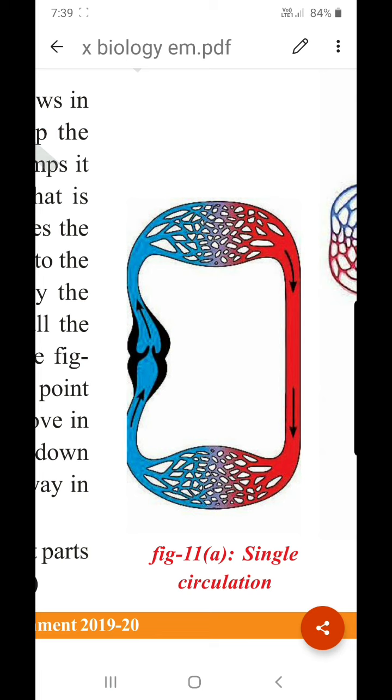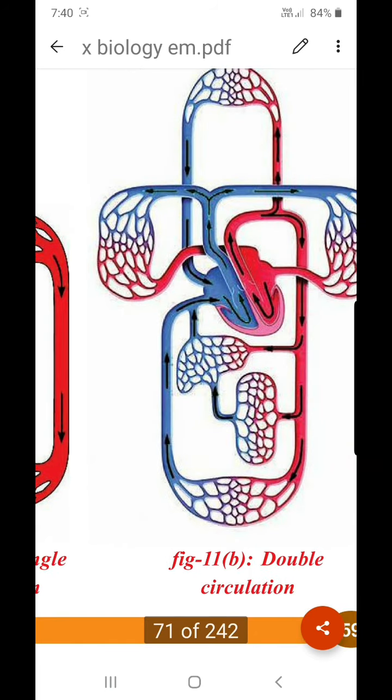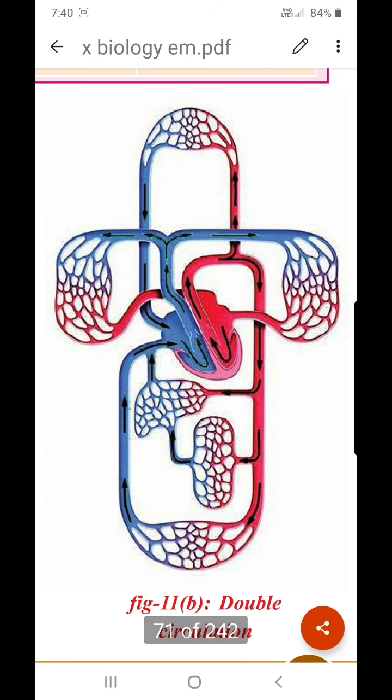That means from different body organs the blood reaches the heart, it goes to lungs and it comes back to body organs. Whereas in the second case you will understand in a better way what is the first one and second one, that is double circuit circulation. In this double circuit circulation, from different parts of the body the blood is reaching the heart. When the ventricles contract, the blood is sent to lungs for purification.